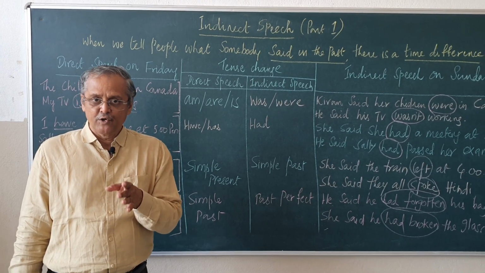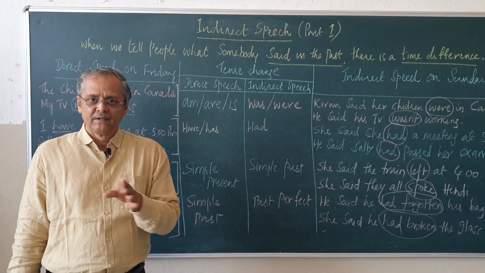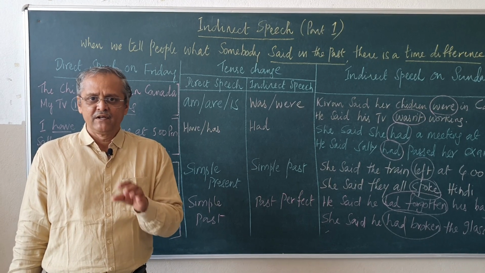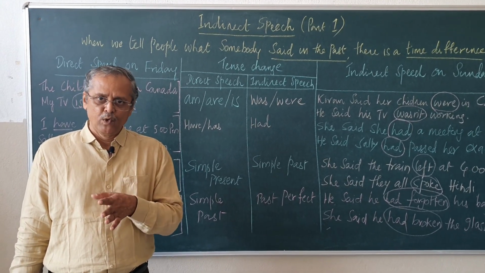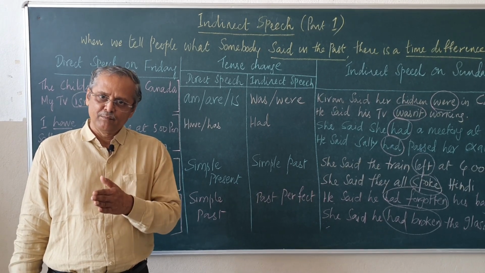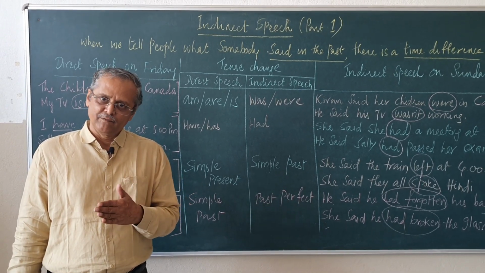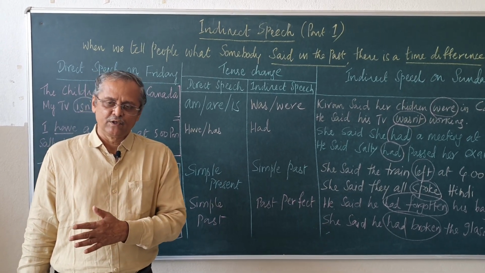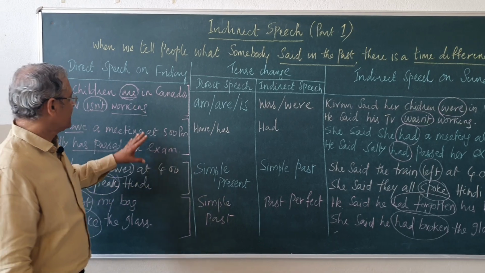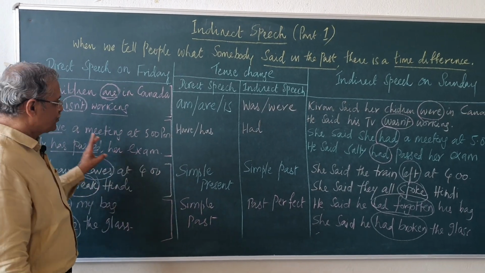Must, ought to, needn't will not have any change. Should will be should, would will be would only, might will be might only, must will not change, ought to will not change, and needn't also will not change. So, we will have to remember this mainly.